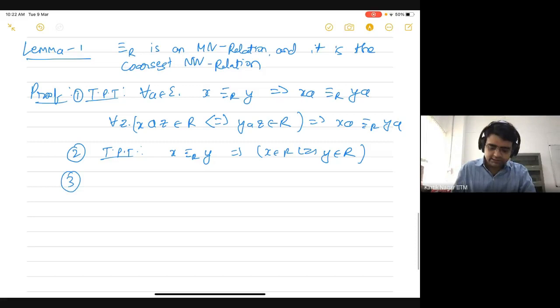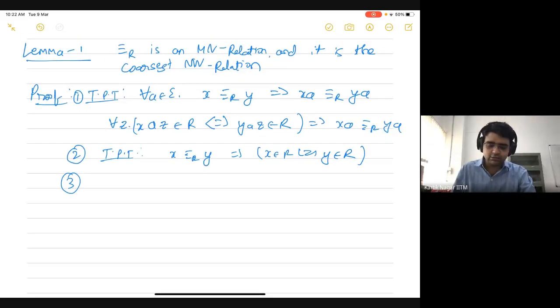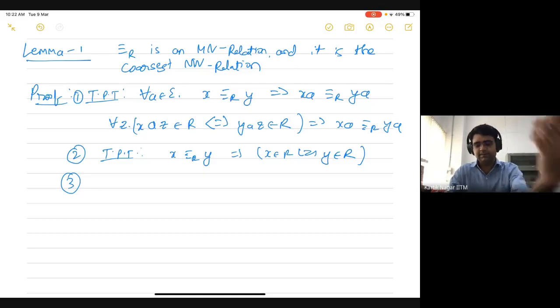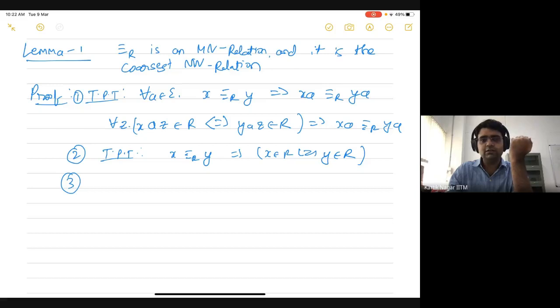Then the third property that we have to show is that it has a finite index, which means the number of equivalence classes is finite. So how do we show that? Instead of showing that directly, let's first show that it is the coarsest MN relation. Because if we can show that, then we know that the number of equivalence classes of this relation would be less than or equal to the number of equivalence classes of any other MN relation.